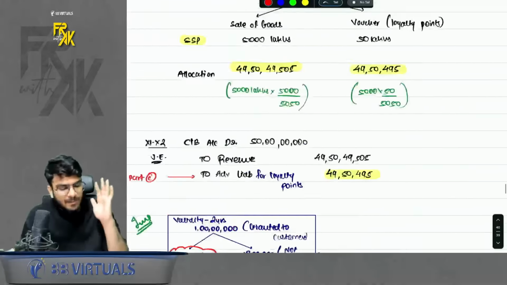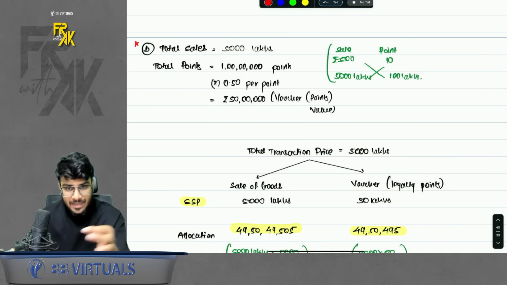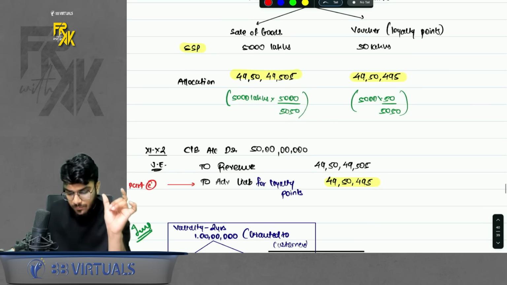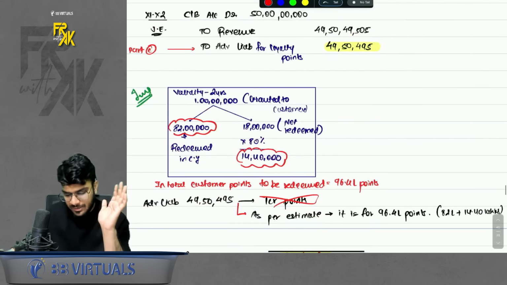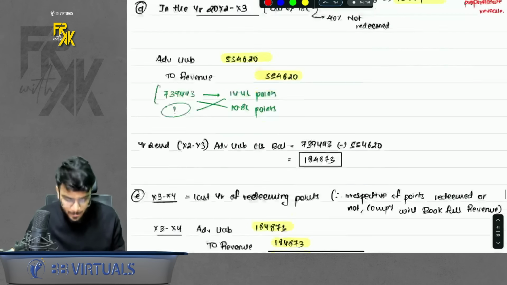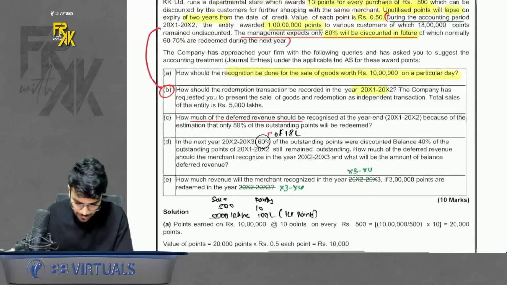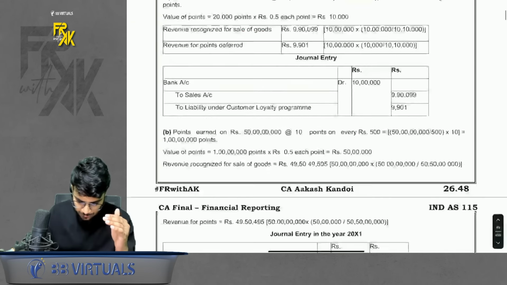Okay, so there are 5 parts to it. First part for the 10 lakh sale. Second part for the 5,000 lakh sale. The important point here is the allocation of voucher is not for 1 CR points. It is for 96.4 lakh points. If you are able to get this, the remaining part is very simple. Please remember that part. Chalo. Then we move towards further questions. Let's see if you have any more questions.